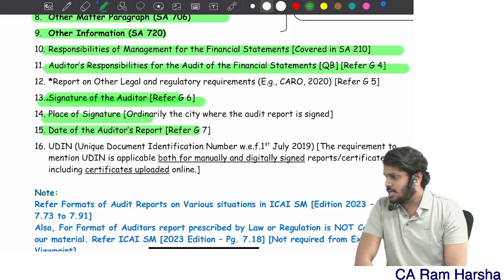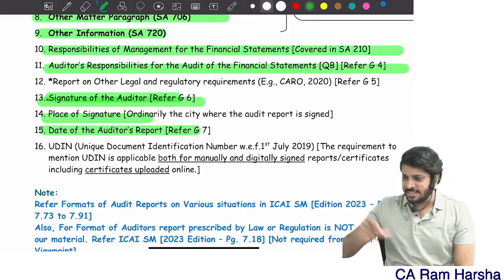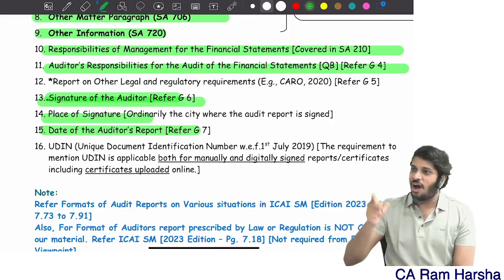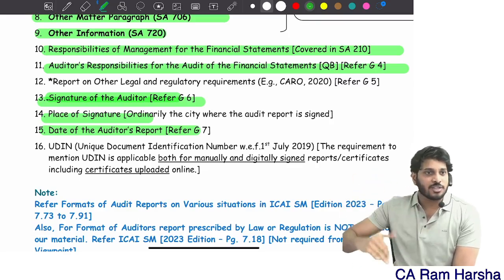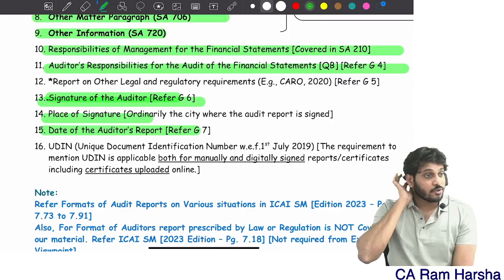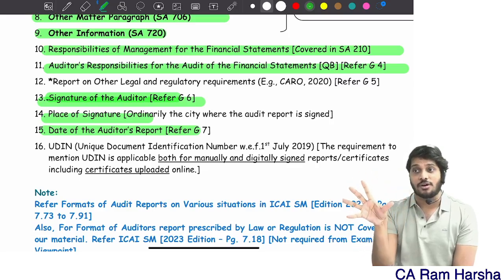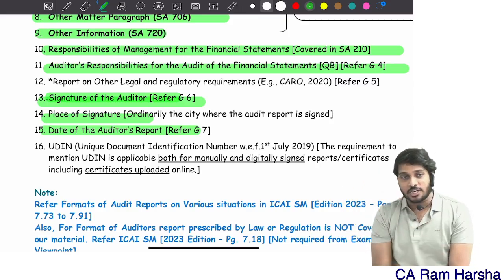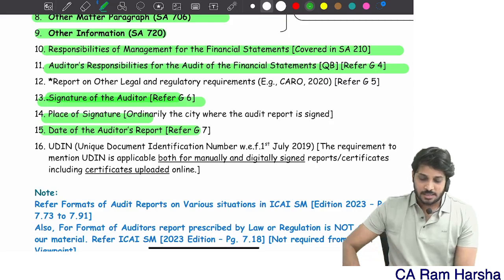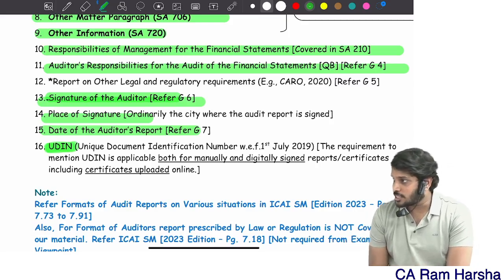Approval means they are signing the balance sheet and P&L saying this is what I'm going to issue to the public. On that only you should give the audit report. So you cannot sign the audit report before they approve it. So the date of the audit report shall be on or after the date of approval, on or after the date of obtaining sufficient appropriate evidence. Then UDIN.